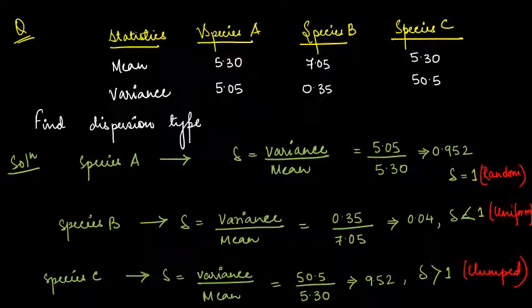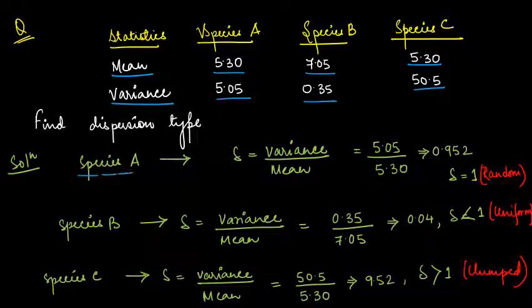So if you see, this is a question here. Here the statistics are given. That means variance and mean are given. This is the mean given, this is the variance given, right? Species A mean value, variance value. Species B mean value, variance value. Species C mean value, variance value. Now you have to calculate the dispersion and its type. So let us go for species A, right?